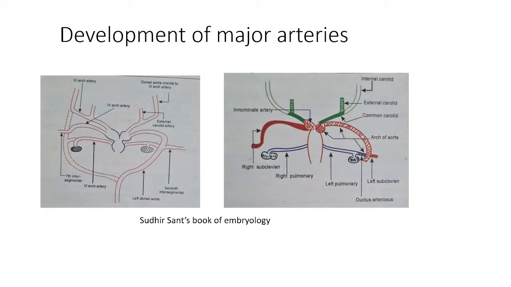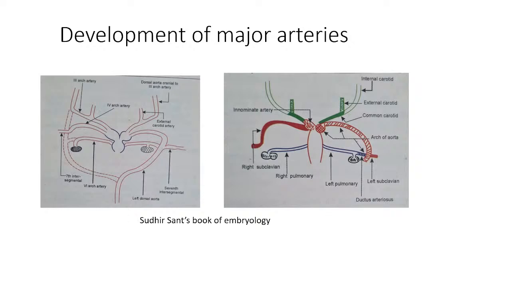up to the seventh intersegmental artery. The part of the dorsal aorta up to the seventh intersegmental artery, that will give rise to the arch of aorta, as you can see from this diagram. See from here to here is the arch of aorta. Now how it is derived, see carefully in these two diagrams.